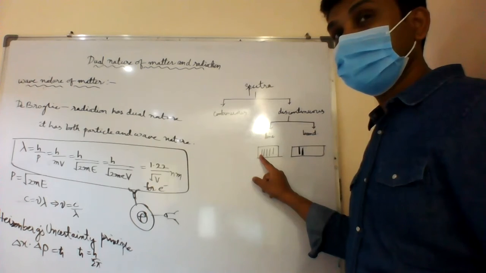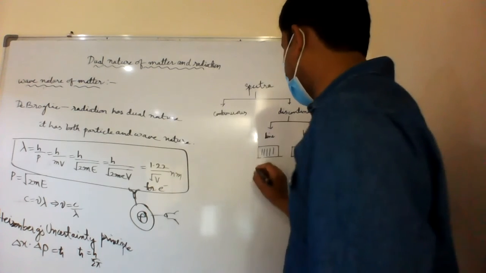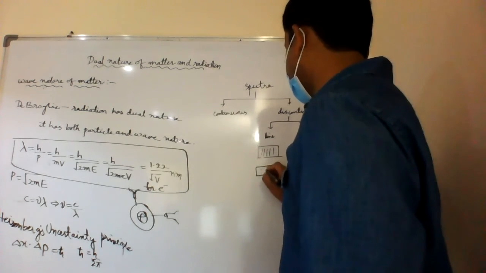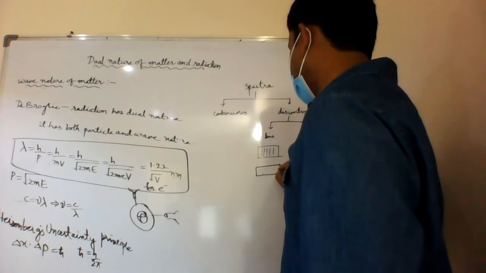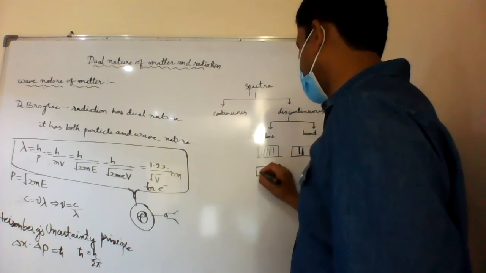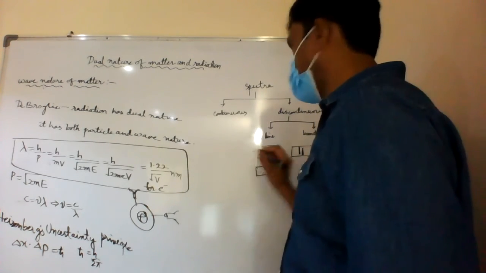If it was particle nature, then it should be like this, right? It will be dots, all dots. If it is a particle nature, it should be dots. If it is wave nature, then only you'll get those lines.